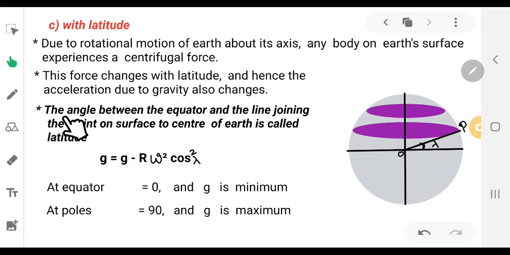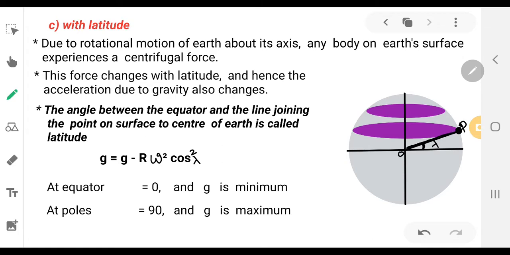So it is the angle between the equator and the line joining the point on the surface to the center of the earth. Suppose the object is at point P. This object is joined to the center by the line OP. If the object is at a point P on the surface of earth, then the line joins the point on the surface to the center.